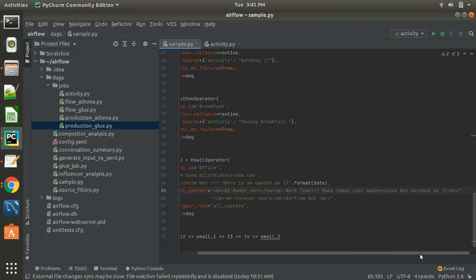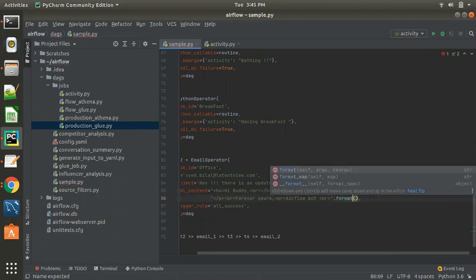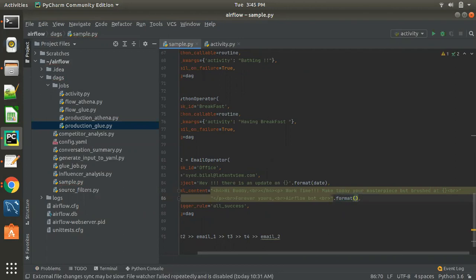I'll get this value, the brushed value here. So I'll get the task instance, and then I get the XCom.